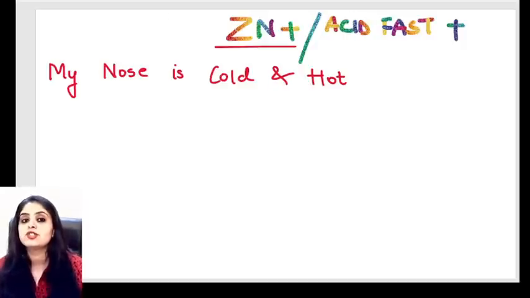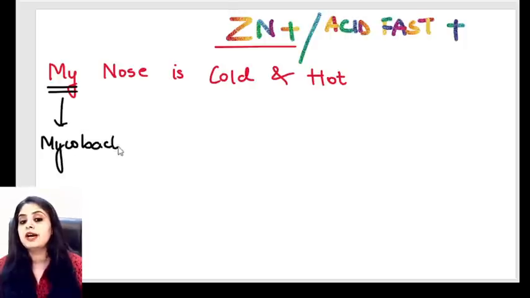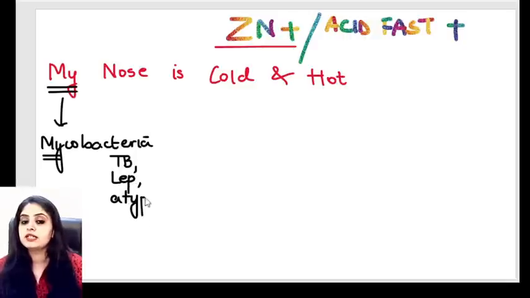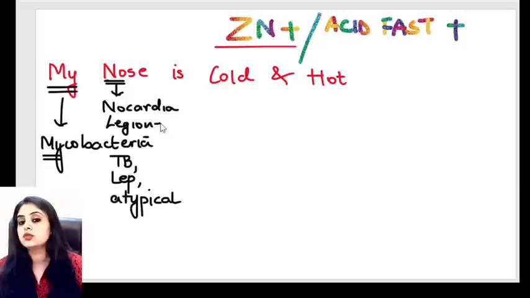So what are the things which are ZN stain positive? My stands for everything with mycobacteria: mycobacteria TB, mycobacteria leprosy, or any atypical mycobacteria. As long as the word mycobacteria is coming, you should be happy. Next, nose for nocardia and legionella, put together.